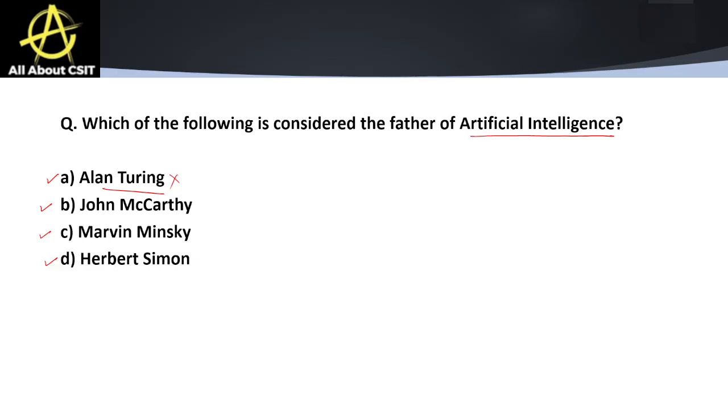In artificial intelligence, we have a concept called machine intelligence or machine learning. Alan Turing is the father of that particular thing. He is not called the father of AI. Another option is John McCarthy. John McCarthy is the correct option as he introduced artificial intelligence in 1956 at the Dartmouth conference, and also you should note that he developed the LISP programming language and is widely regarded as the father of AI.